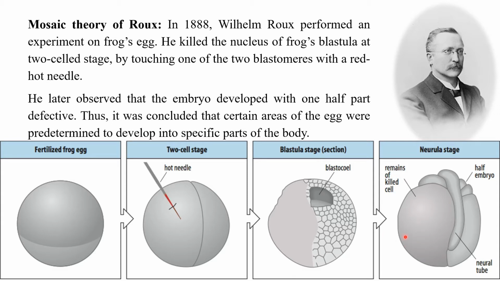So this gave him some hints about the predetermination of a particular part in development. So this part may become something in the future. If you kill them in the early embryonic stages, then the future parts which are destined to be formed by this particular region may not be formed in the later stages.